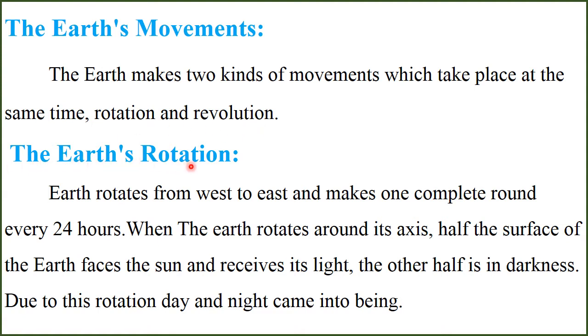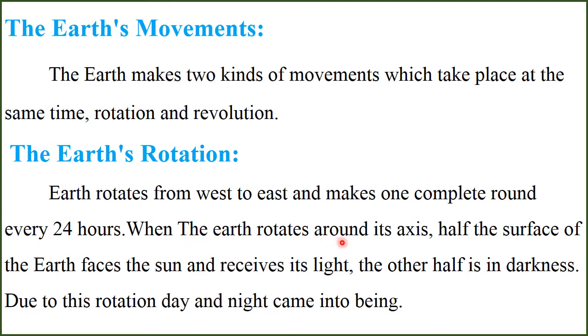Earth's rotation: Earth rotates from west to east and makes one complete round every 24 hours. It means our earth rotates from west to east around its axis, and it makes one complete rotation around its axis in 24 hours.